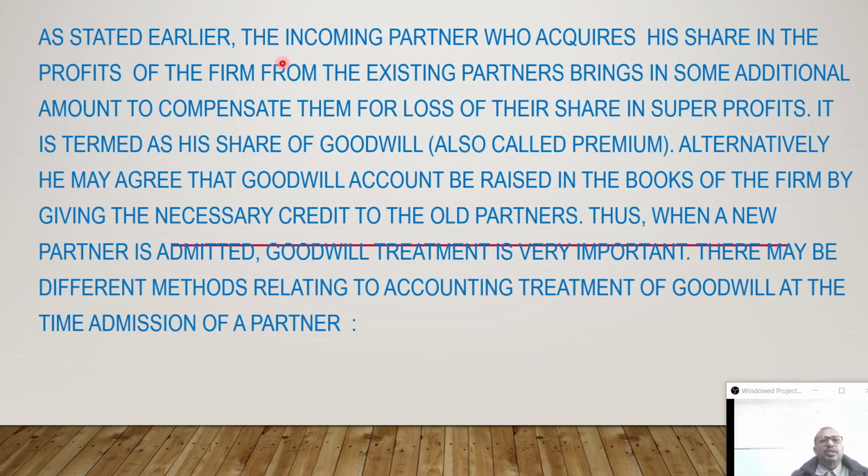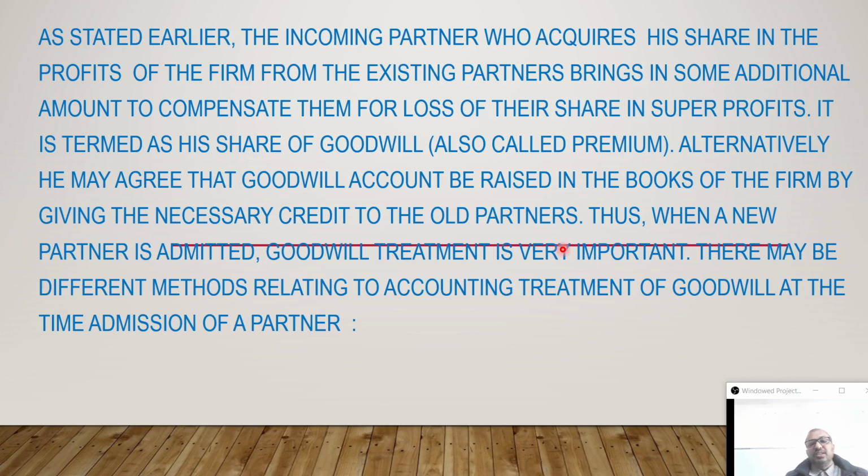So here, as stated earlier, the incoming partner who acquires his share in the profit of the firm from the existing partners brings in some additional amount to compensate them for loss of their share in super profit. It is termed as his share of goodwill, also called premium for goodwill. Alternatively, he may agree that goodwill account be raised in the books of the firm by giving the necessary credit to the old partners. Thus, when a new partner is admitted, goodwill treatment is very important.